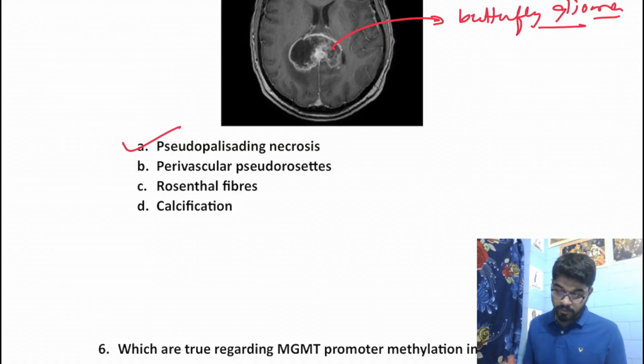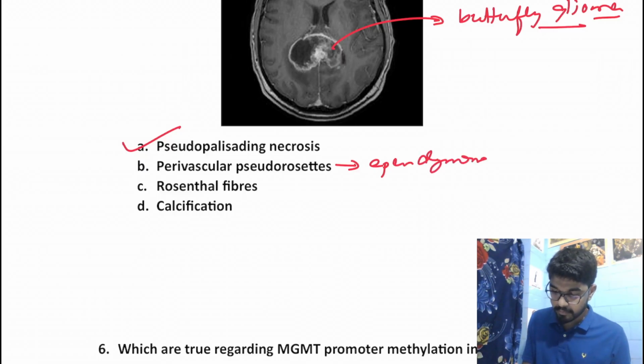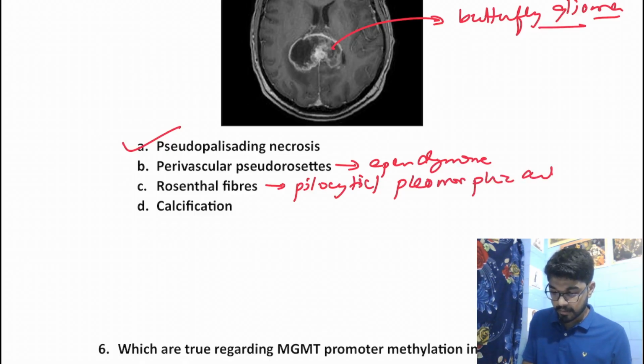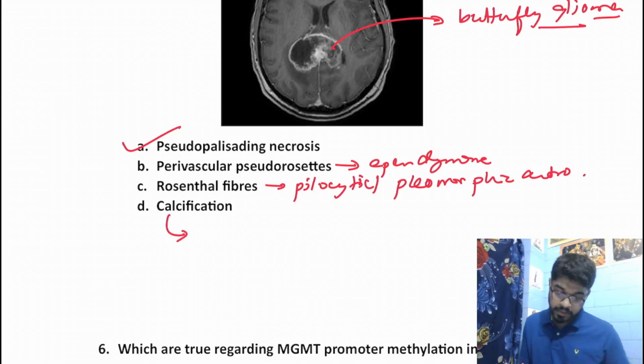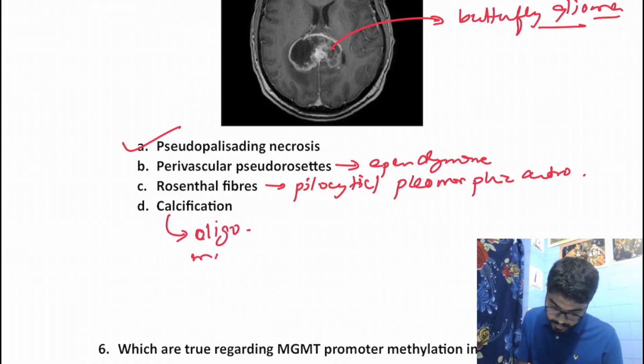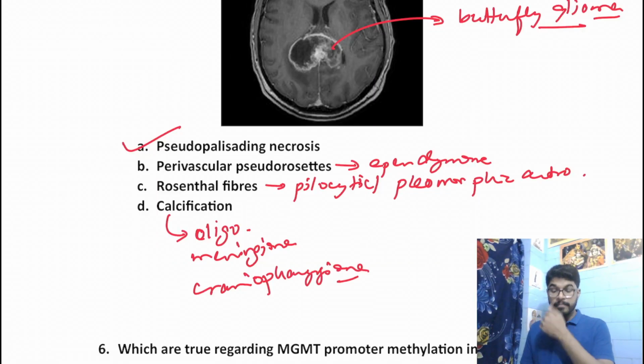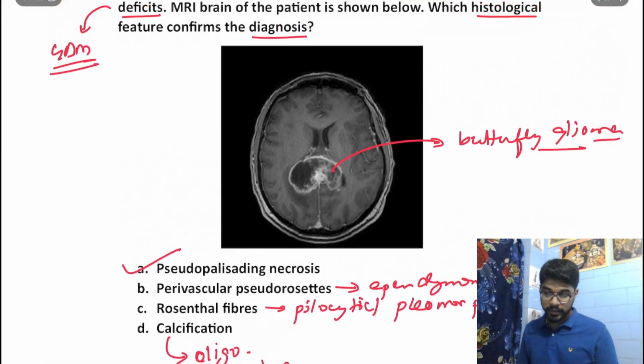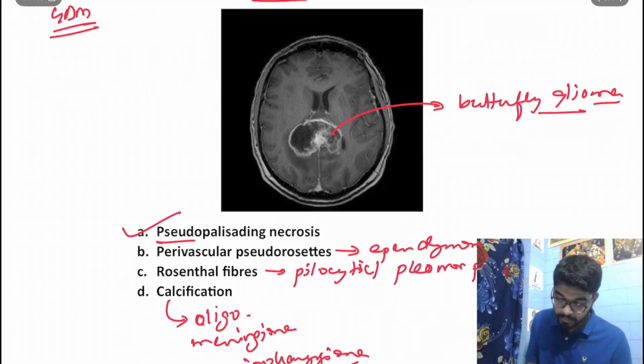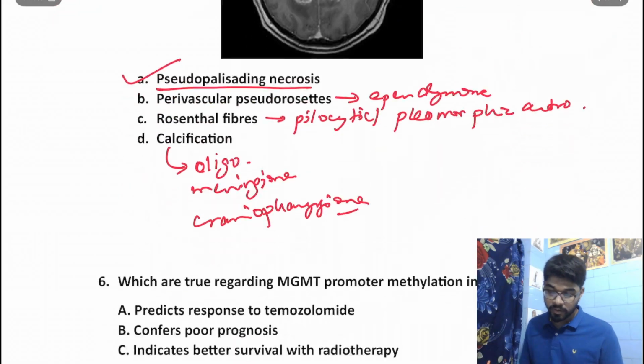If we talk about the other options, perivascular pseudorosettes are seen in ependymoma. Rosenthal fibers are seen in pilocytic and pleomorphic astrocytoma, as discussed above. And calcification can be seen in a lot of other places, like oligodendroglioma, meningioma, and craniopharyngioma as well. Over here, the characteristic histological finding in glioblastoma multiforme would be pseudopalisading necrosis. Moving on to the next question.